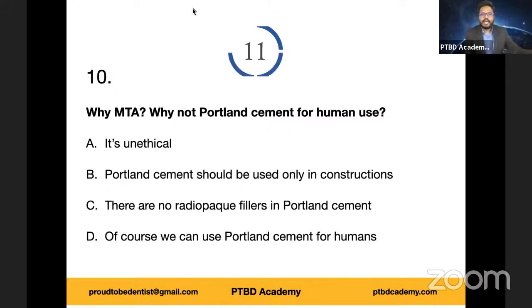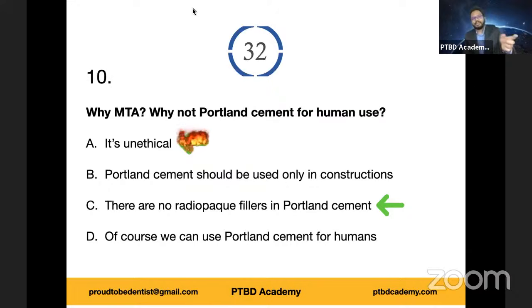Why do you think we have FDA? Why do you think we have these ISO organizations which take care of standardization? So it is unethical as well. So option C, yes, go for it, +4. If you have chosen option A also, it's acceptable, okay?